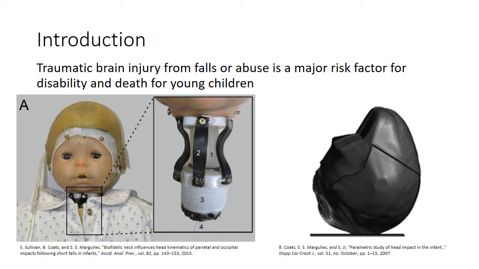Multiple efforts have been undertaken to understand the biomechanics of low-height falls in infants, including experiments with anthropomorphic surrogates to understand the forces and accelerations involved in a fall, and computational models to study the infant head during impact. One such computational model focused on predicting skull injury, for example. In this project, we focused specifically on creating a rudimentary model for predicting if brain injury would occur in an infant as a result of a low-height fall.